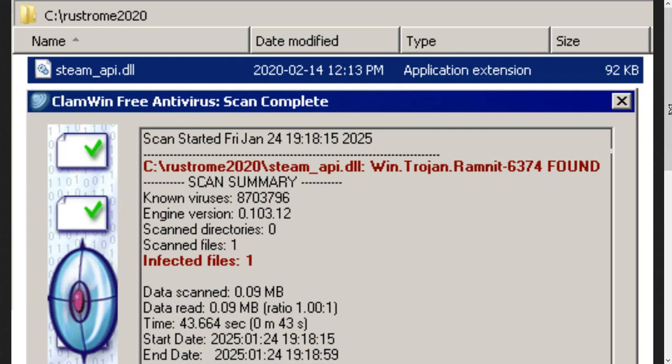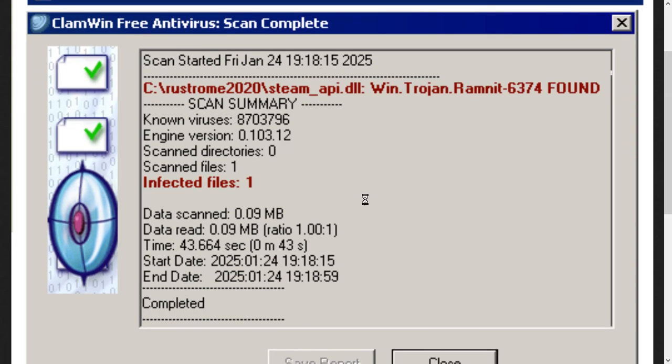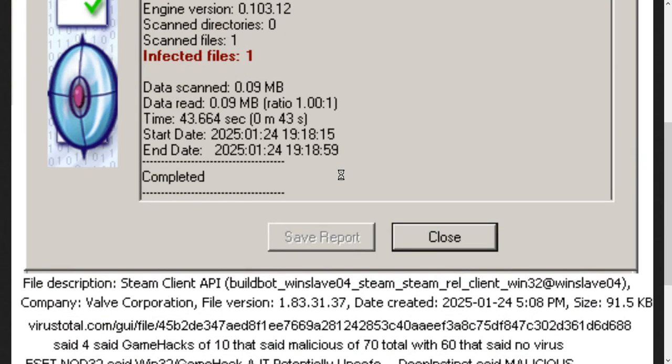Steam API.dll has been declared a virus by the ClamWin free antivirus scan. It said rustrome/2020/steam_api.dll is Win.Trojan.Ramnit-6374, and it was found. The scan summary says it took X number of minutes, had an engine involved, and listed infected files. It's a 0.9 megabyte file, or 0.09. It took 43 seconds to do the scan, and it happened on January 24th, 2025.